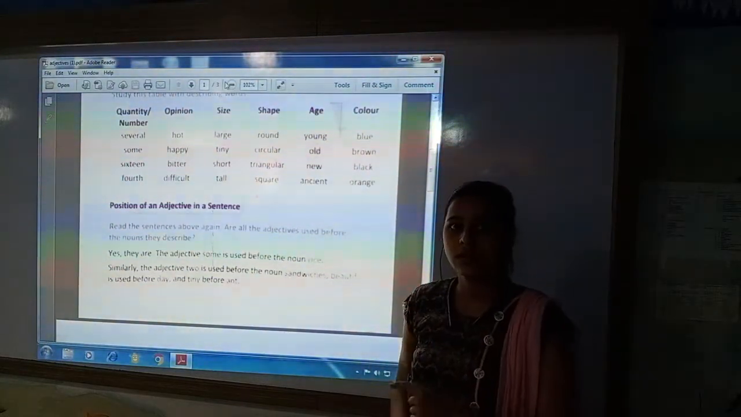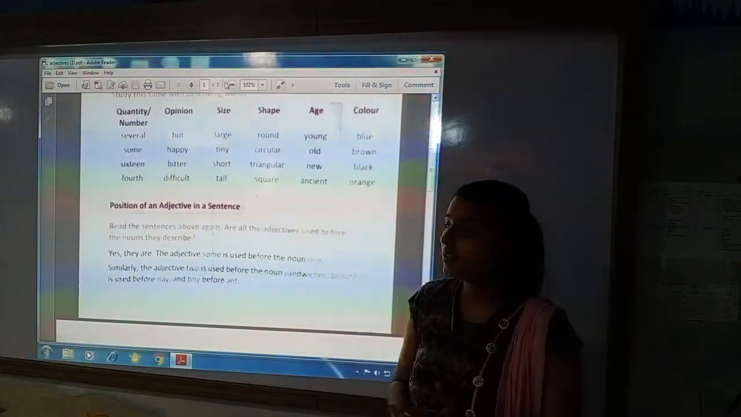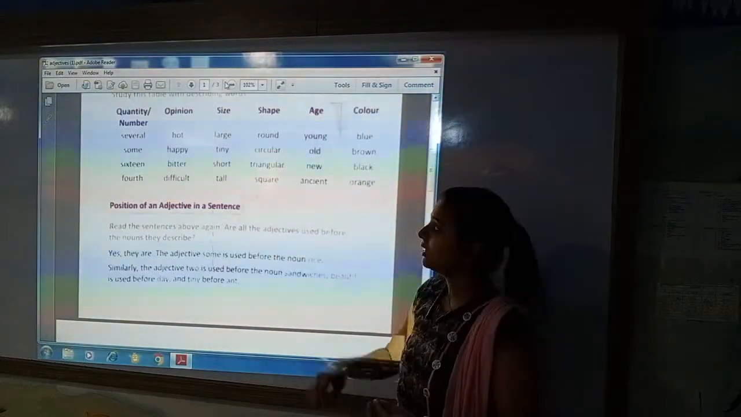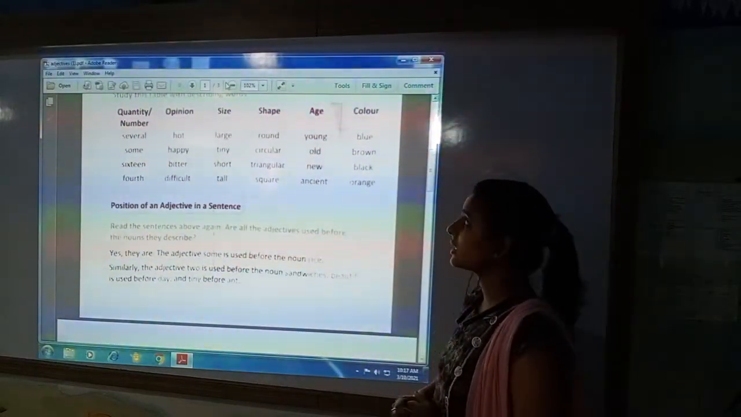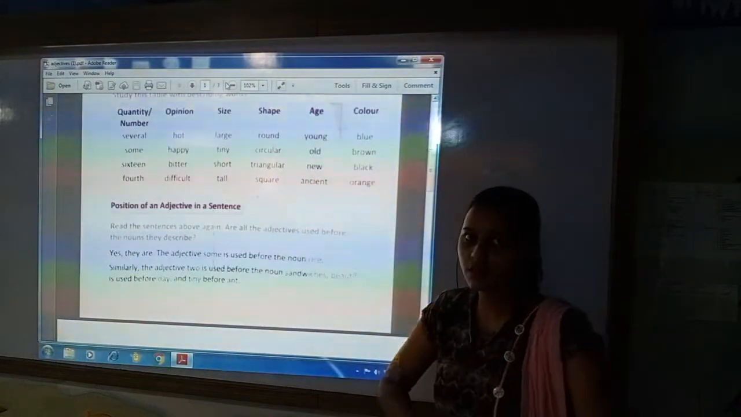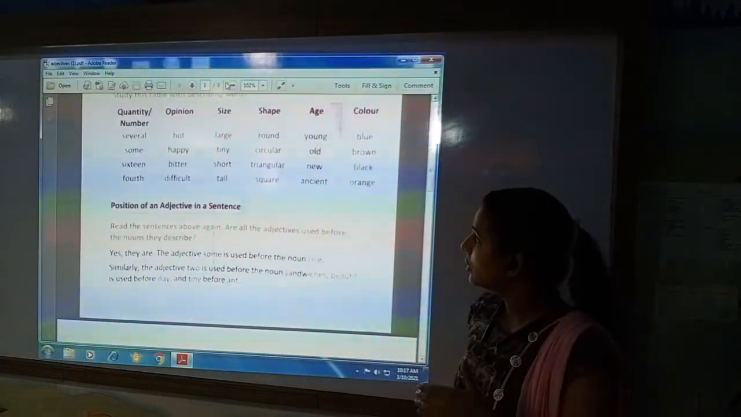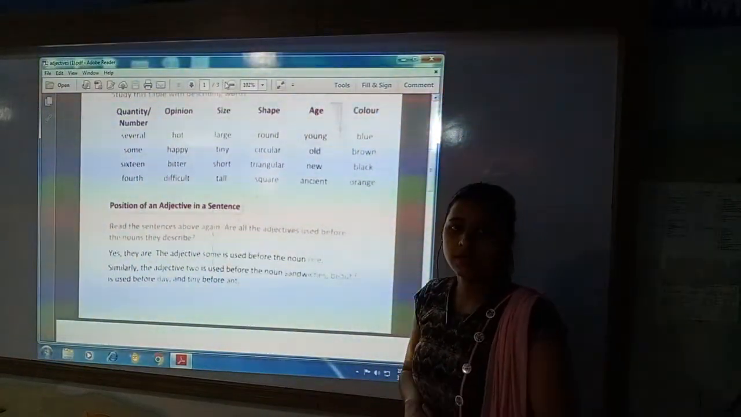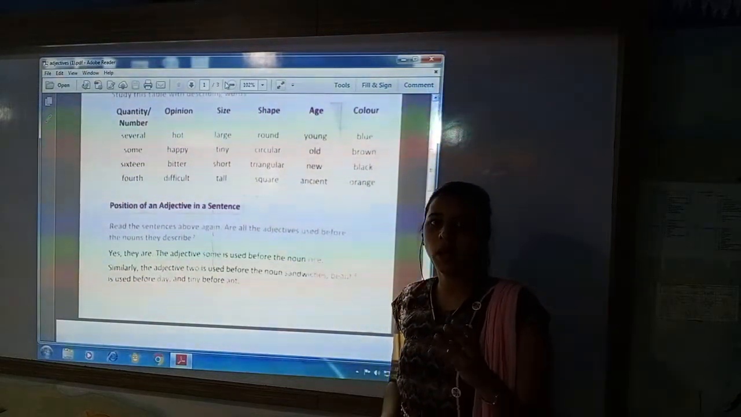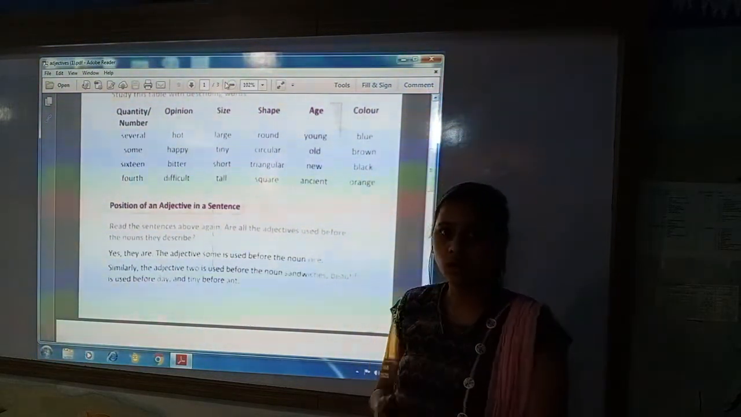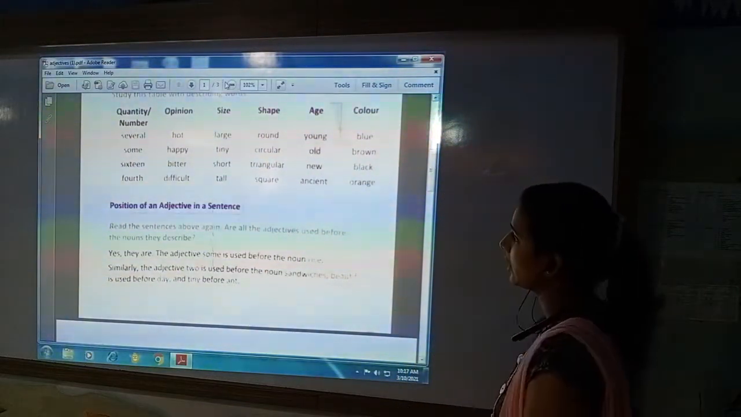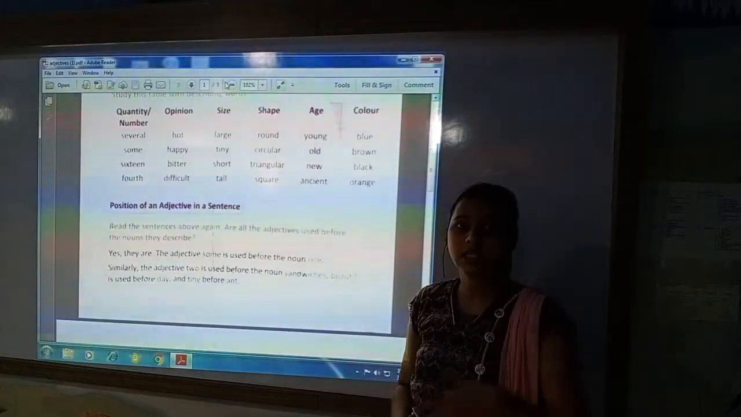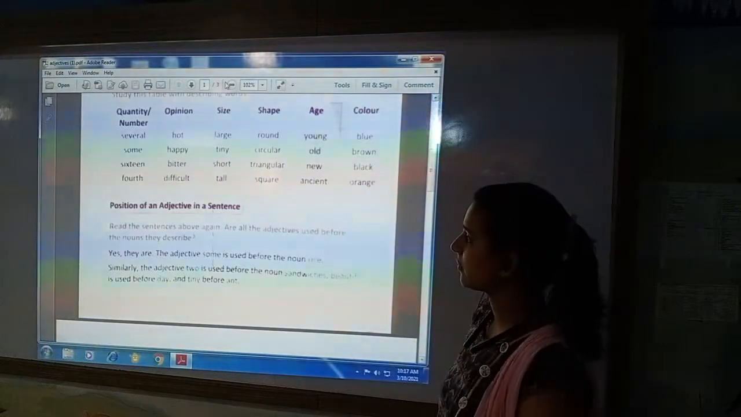Shape, round, circular, rectangular, triangular, square. So, these are the adjectives of shape. Next is age. Adjectives of age can be young, old, new, ancient. Next is color. Adjectives of color can be black, brown, blue, green, red, pink, yellow, orange. So these are the different types of adjectives which describe more about a noun.